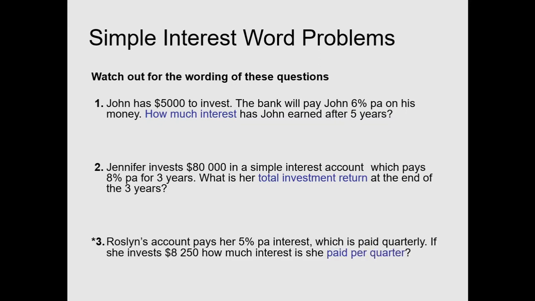Question 3. Rosalind's account pays her 5% per year interest, which is paid quarterly. If she invests $8,250, how much interest is she paid per quarter? Per quarter. That's not per year, per quarter. And her interest rate is per year. Have a think about that. Hit pause, give it a go, and answers are coming up in just a minute.